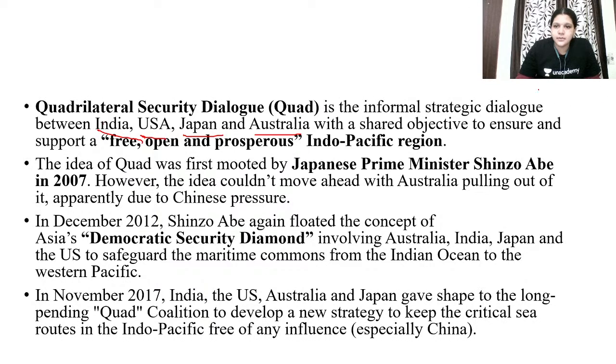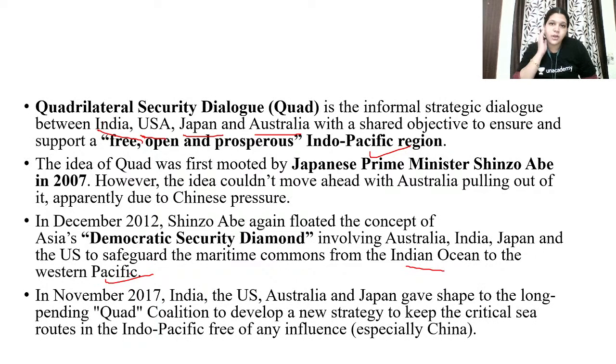Okay, with the shared objective to ensure a free, open and prosperous Indo-Pacific region. It was first mooted by Japanese Prime Minister Shinzo Abe in 2007. And then in 2012 he floated the concept of the democratic security diamond, which involved Australia, India, Japan and the US, to safeguard maritime commons from the Indian Ocean and Western Pacific.